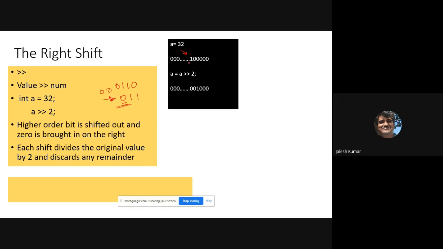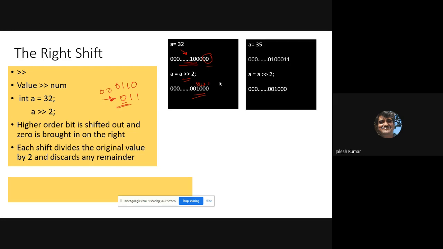So this is the representation of 32, 1 followed by five 0s. Shifting twice means the last two zeros will be lost. So 1000 will come, which is 8. The 8 bit is set, so the value is 8.